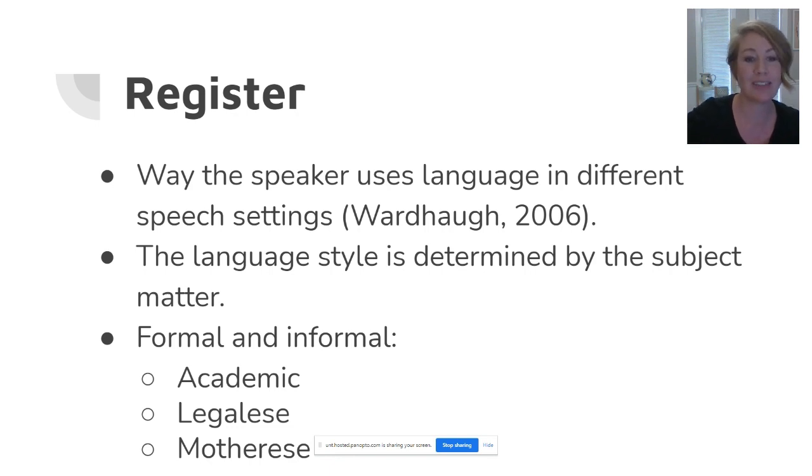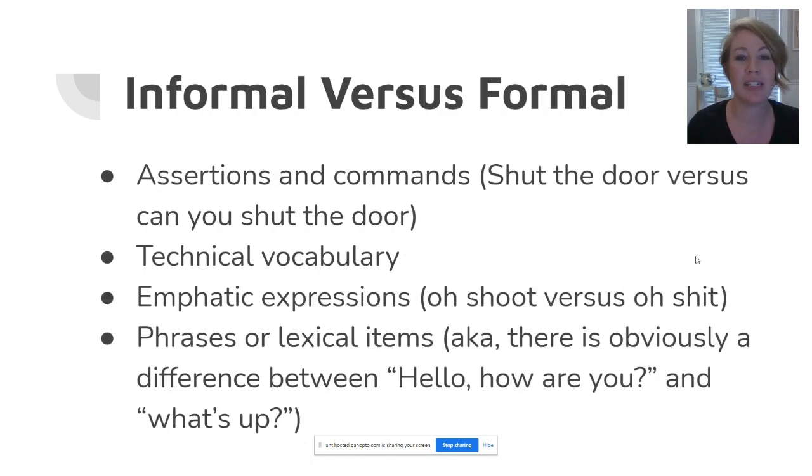The way a speaker uses language in different speech settings can be identified as falling into two basic categories: formal and informal. We shift our language styles between registers. So an example would be that there is a difference between commanding someone to shut the door and requesting someone by saying, "Can you shut the door?"